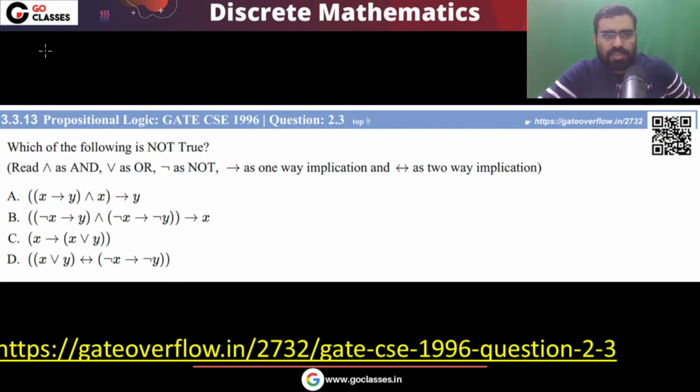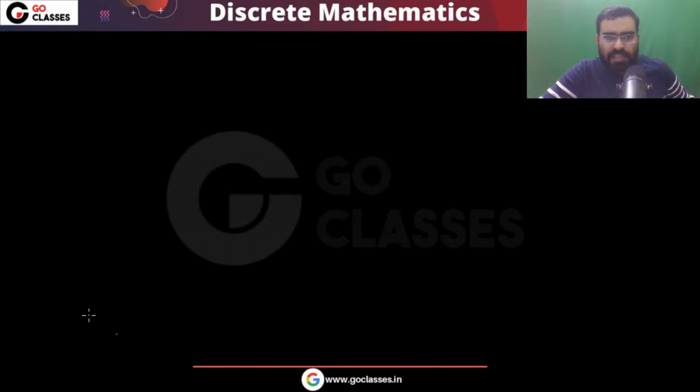In this question, implications are given to you. All these propositional logic formulas are implication statements. Now, when can I say an implication is not correct? For example, can I say that if you are Indian, then you are Rajasthani?